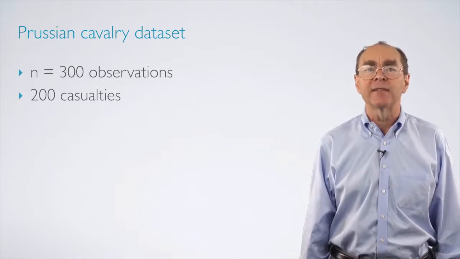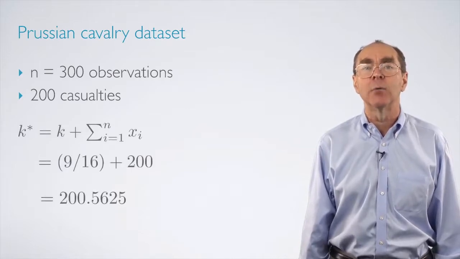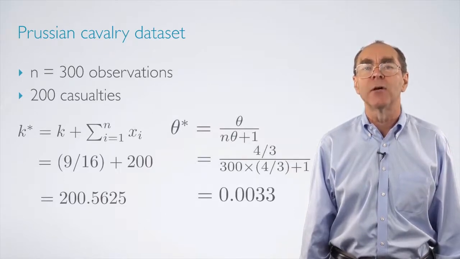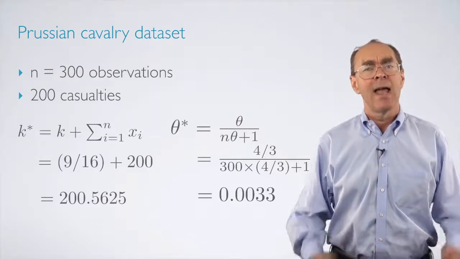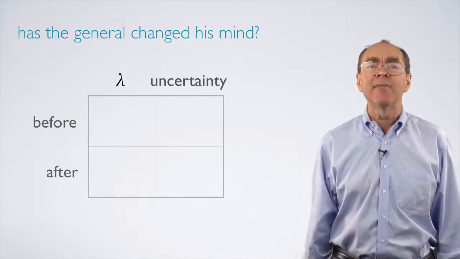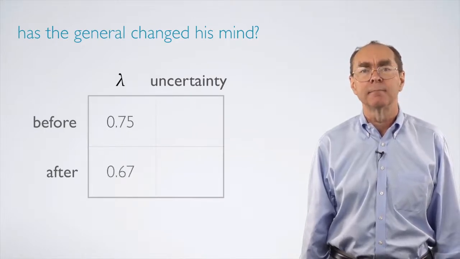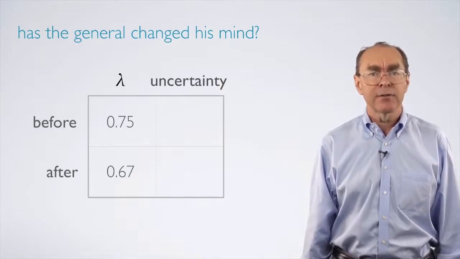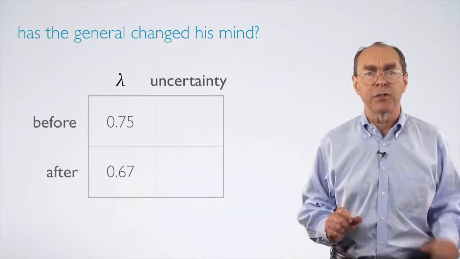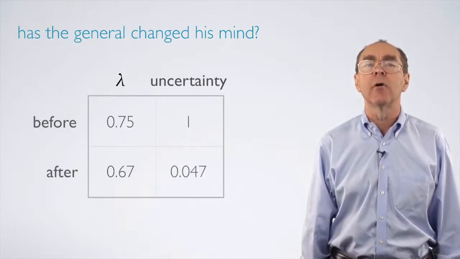Therefore, the general now thinks that the average number of Prussian cavalry officers who die at the hooves of their horses follows a gamma distribution with parameter k star equal to 200.5625 and theta star equal to 0.0033. How has the general changed his mind after seeing the data? Before he saw the data, he believed that lambda was about 0.75. Now he believes it's about 0.67. And before he saw the data, his uncertainty about lambda, expressed as a standard deviation, was 1. After seeing the data, his uncertainty has shrunk to 0.047.